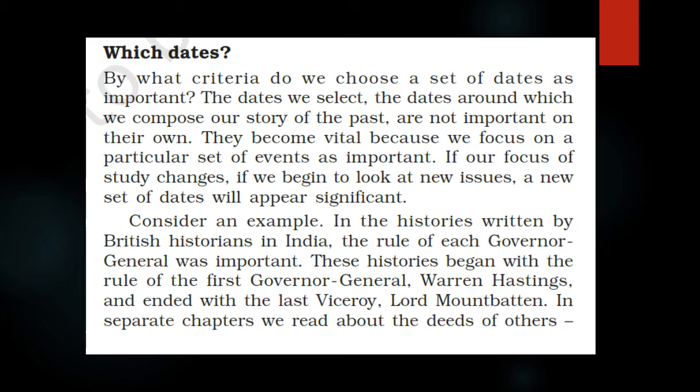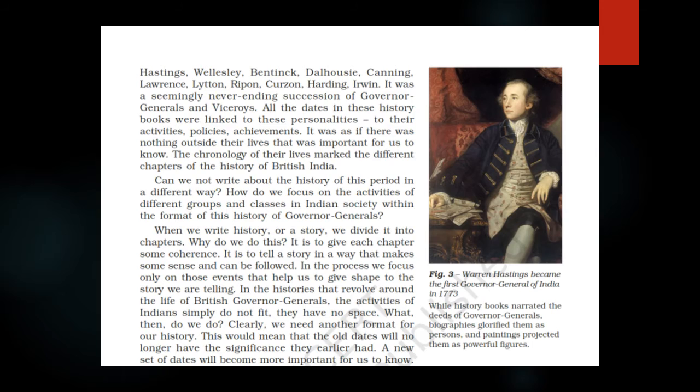Consider an example. In the histories written by British historians in India, the rule of each Governor General was important. These stories began with the rule of the first Governor General, Warren Hastings, and ended with the last Viceroy, Lord Mountbatten. In separate chapters, we read about the deeds of others: Hastings, Wellesley, Bentinck, Dalhousie, Canning, Lawrence, Lytton, Ripon, Curzon, Hardinge, Irwin. It was a seemingly never-ending succession of governor-generals and viceroys.